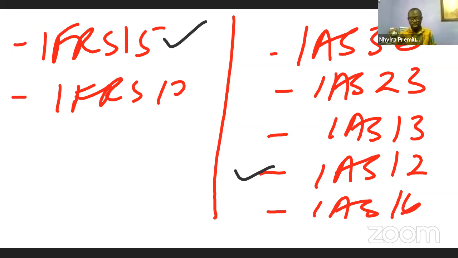So you have to understand how the treatments are done, how the various recognitions are made, because every element on the face of the financial statement, assets, liabilities, revenue, capital, all of those things are recognized based on the accounting standards. That is why when it comes to financial reporting and corporate reporting, my topmost priority area is to look at the accounting standards in relation to that.